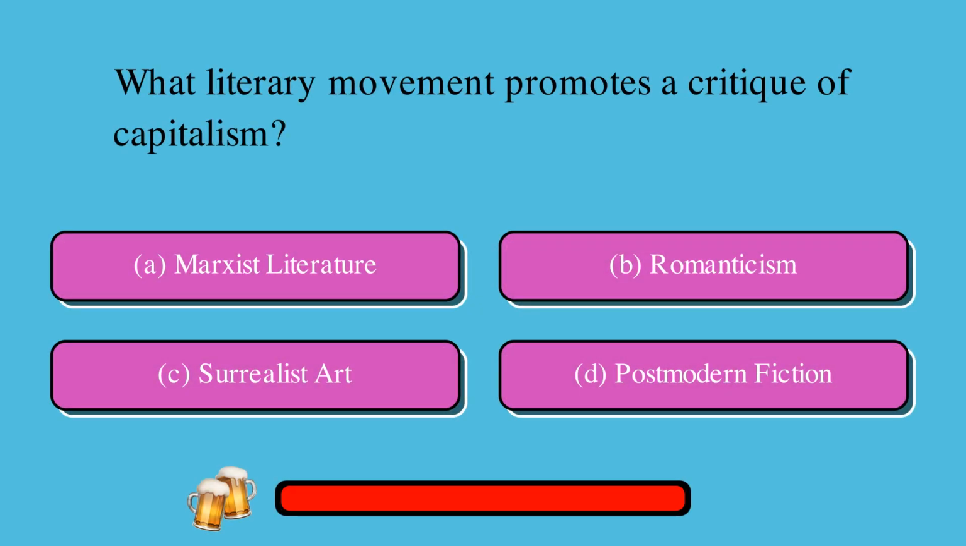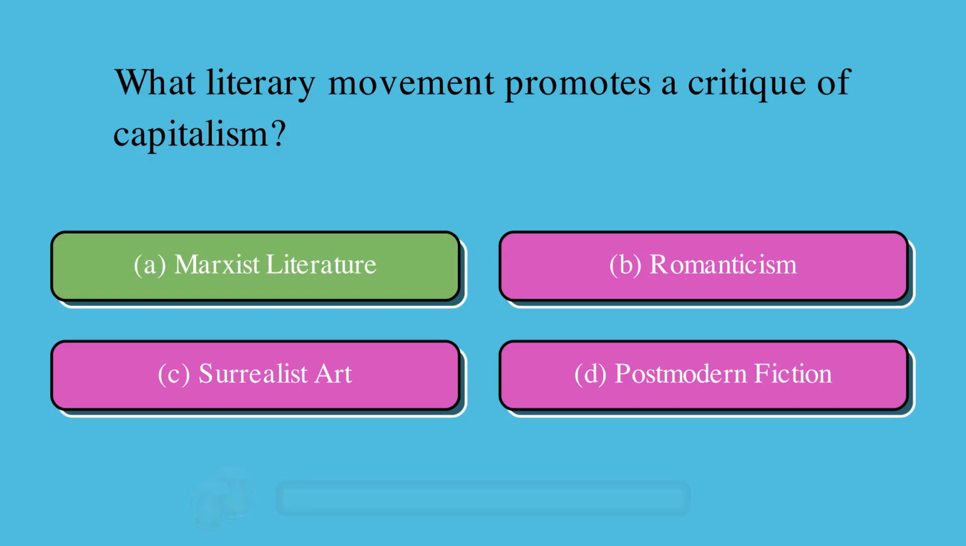What literary movement promotes a critique of capitalism? A. Marxist literature, or B. Romanticism, or C. Surrealist art, or D. Postmodern fiction? The correct answer is A. Marxist literature.